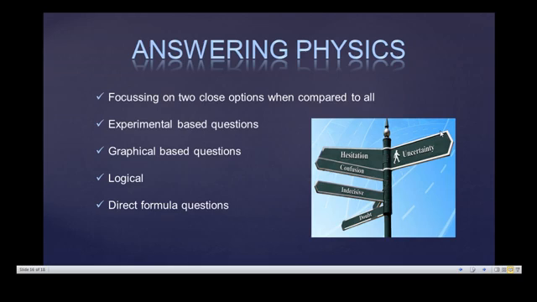Out of 4 options, if you observe, there will be close options which may confuse you and affect your decision points. Experimental based questions, graphical based questions, and all these things will also help you in a different and logical approach. But I want you all to overcome this doubt, indecisiveness, confusion. Then definitely you can pace yourself in the exam on what you are going to write.